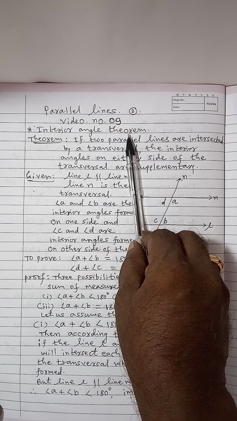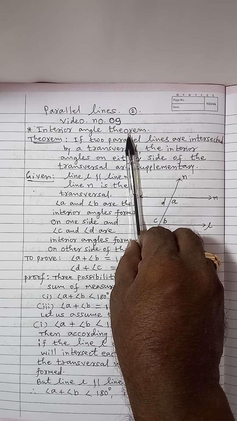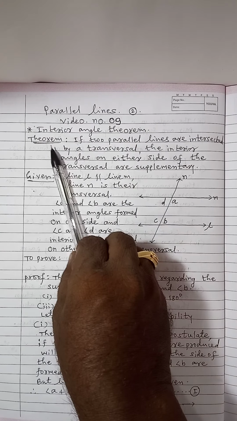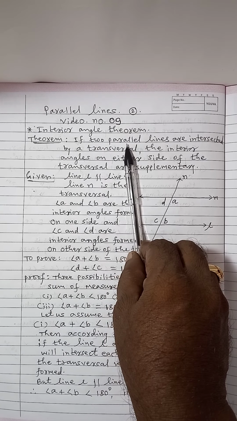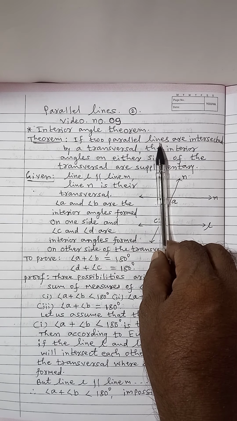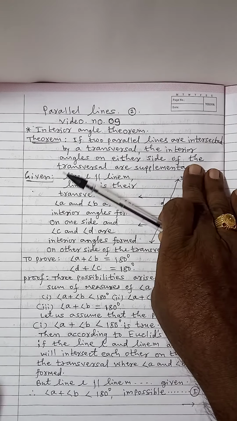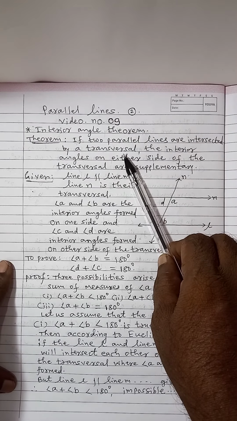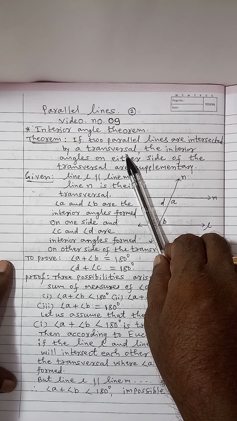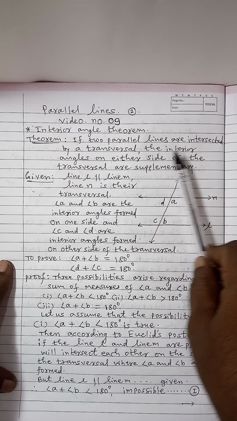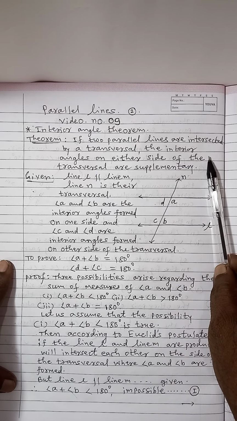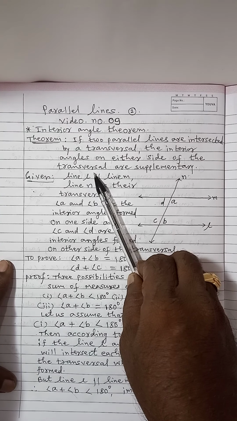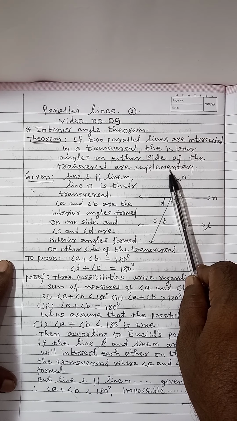Interior angle theorem. Okay, pay attention. I am reading the statement of the theorem. If two parallel lines are intersected by a transversal, the interior angles on either side of the transversal are supplementary.